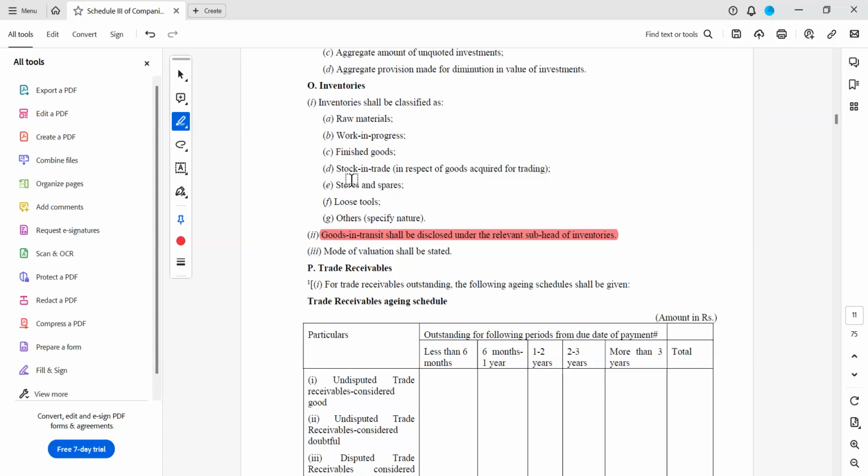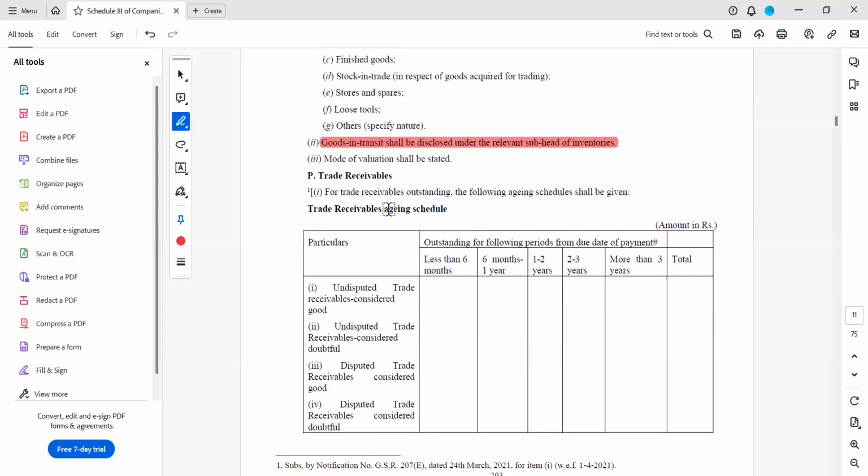That is why we are summarizing all the points as a checklist and seeing that everything is complete, so that we are ready for the financials. If you have done that job properly, then you will not get stuck here. You will immediately have the information with you, what the valuation is and what the value of goods in transit is, and you will show it separately.